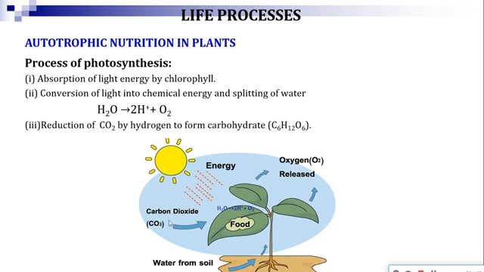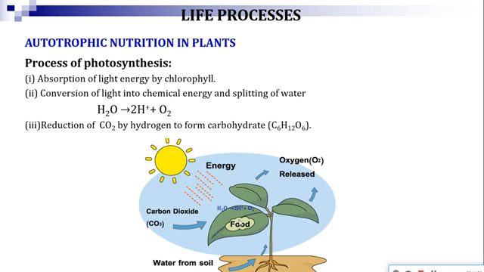Now carbon dioxide will enter the leaf through the stomata. So that carbon dioxide will be reduced by this hydrogen, or the hydrogen and oxygen will react with carbon dioxide and the product will be glucose. So ultimately glucose will be produced here in the leaf in the presence of the split water and carbon dioxide.